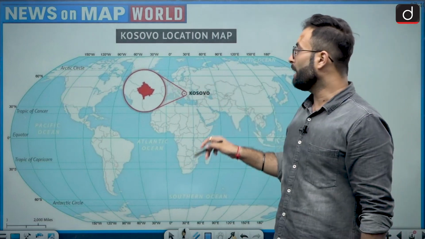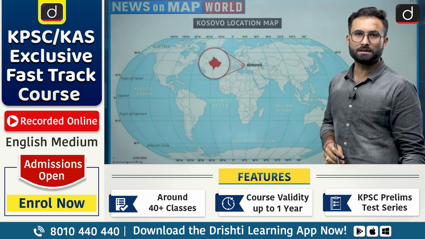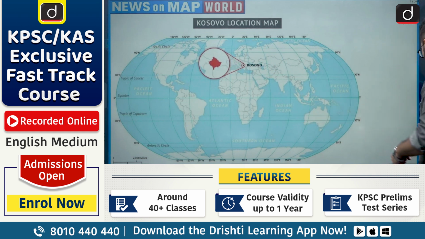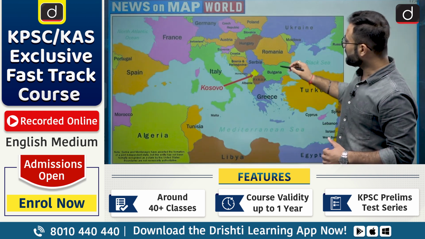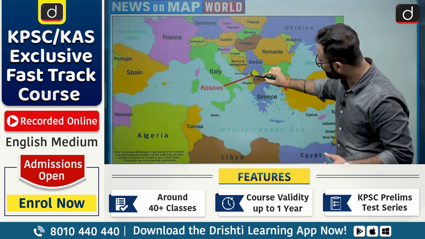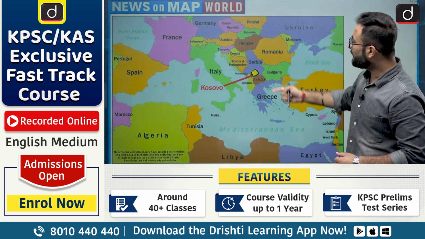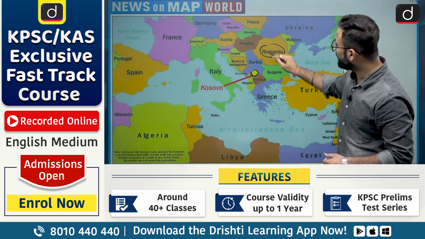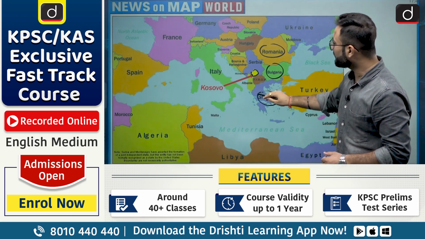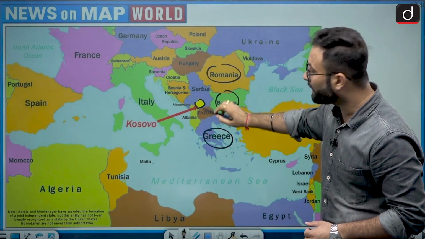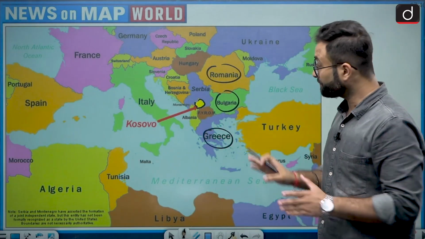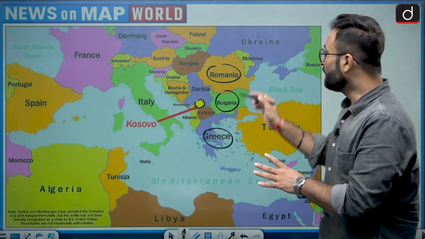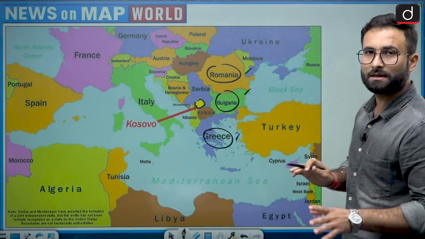When you look at the world map over here in Europe, we have this location that is Kosovo, and taking a closer look, you can see there are these countries. This is the location of Kosovo, which is given in yellow. Other than that, you will see that countries like Romania, Bulgaria, Greece, etc., are away from Kosovo. They do not have any direct connection with Kosovo. It is as simple as that. Romania, Bulgaria and Greece do not have such borders.